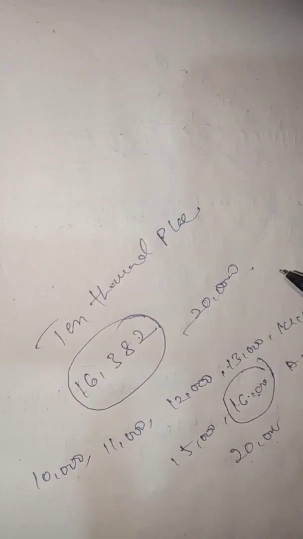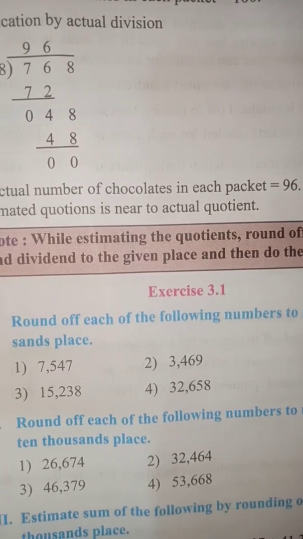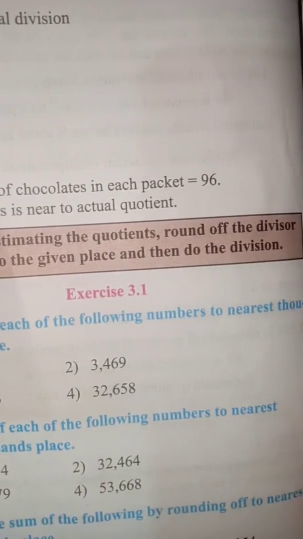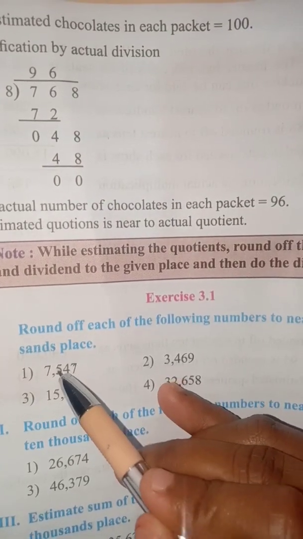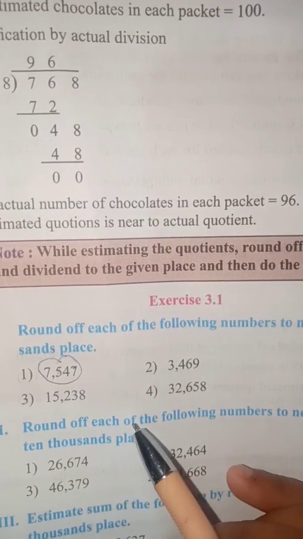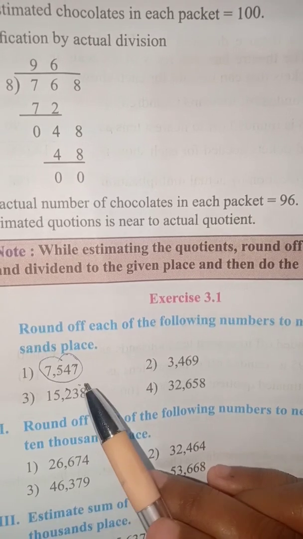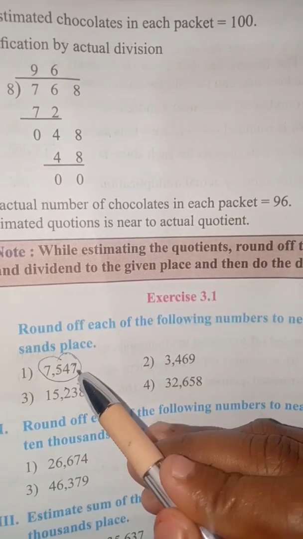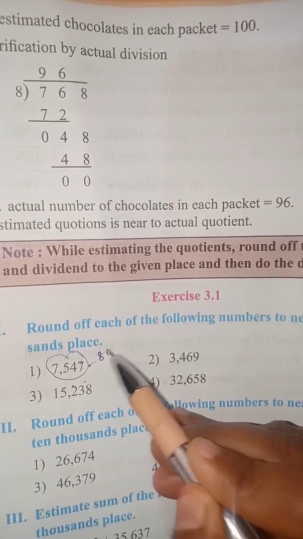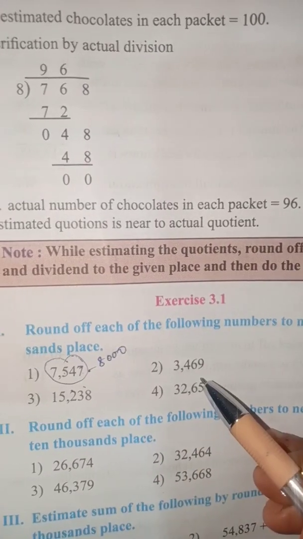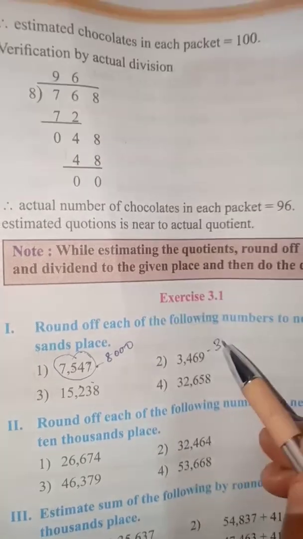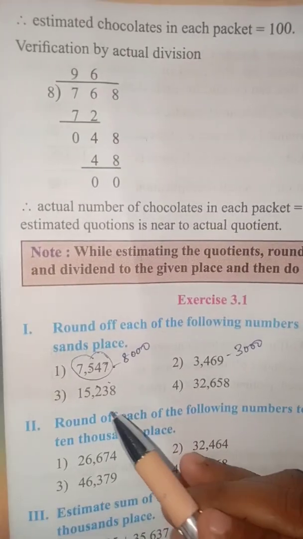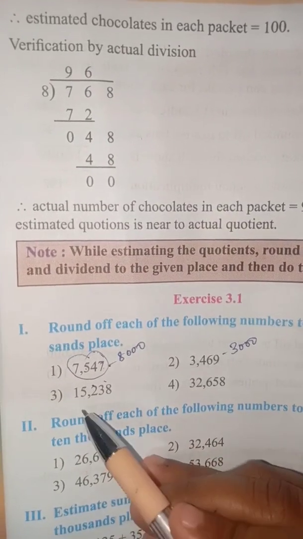Exercise 3.1: round off each of the following numbers to the nearest 1000 place. You need tens, 100, 1000. Total 1000 place. 7,547: the nearest value is 8,000. Next, 3,469 is 3,000. Next, 15,238 is 15,000.